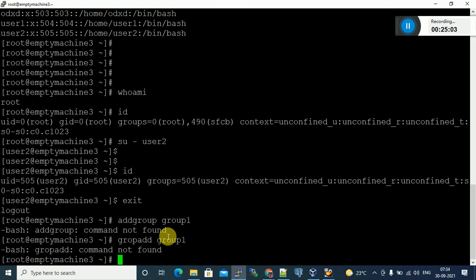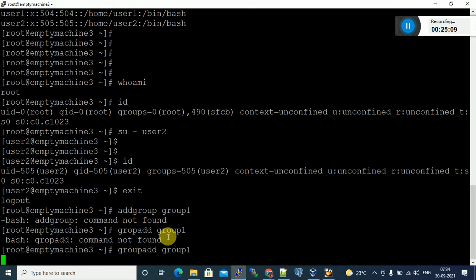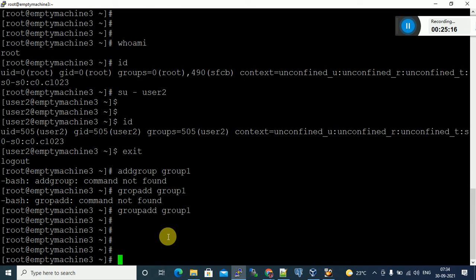You can see the spelling. groupadd and useradd are similar. When you want to add a group, use the command groupadd space group name.